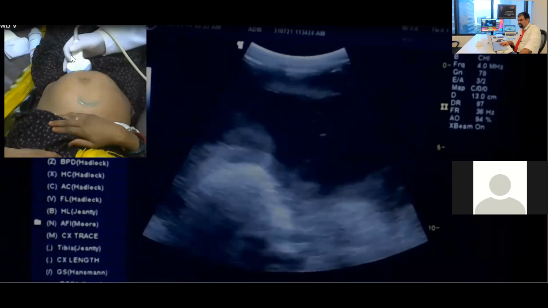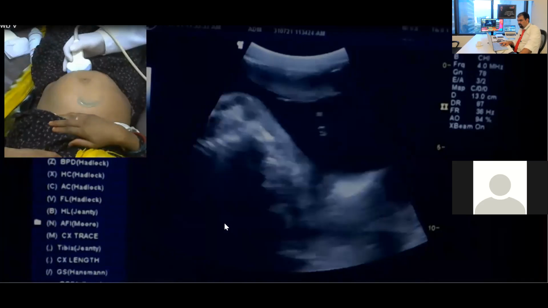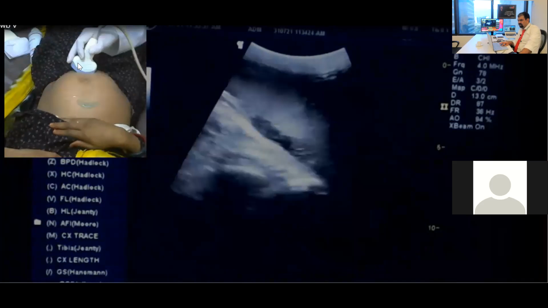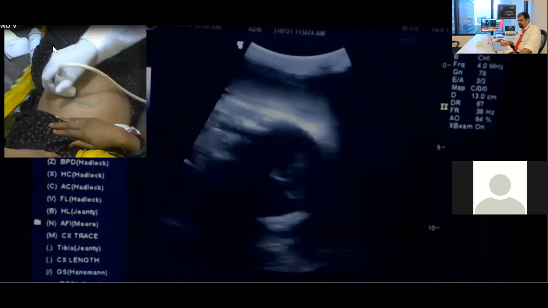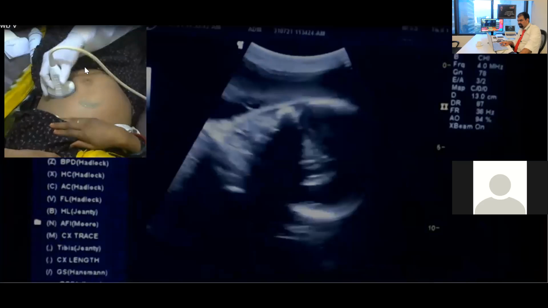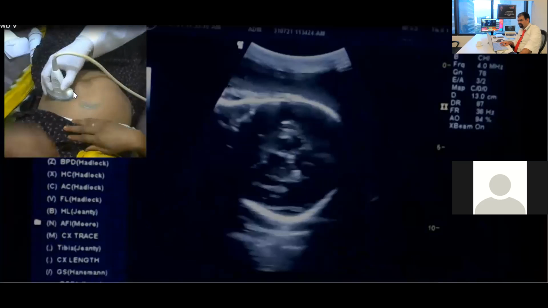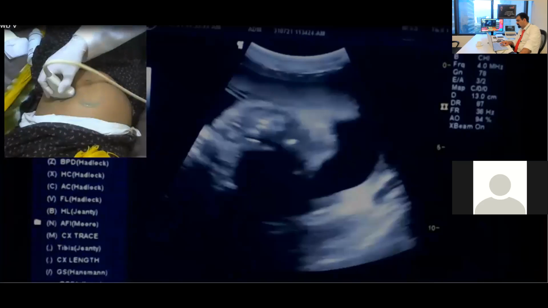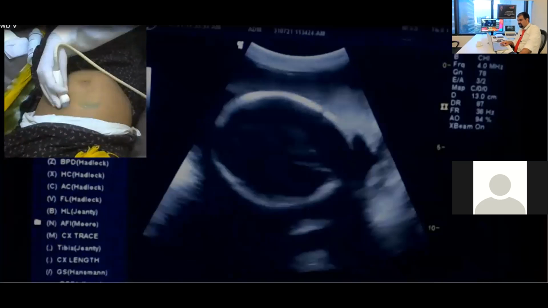Now I am rotating the probe and scanning over here. Where is the fetal head? Now see, here I am not seeing the fetal head. At the level of the pubis symphysis, I am not seeing the fetal head. I am seeing the fetal head somewhere here. So what does it mean? It is a cephalic fetus? No, it's breech. So this is the breech fetus.